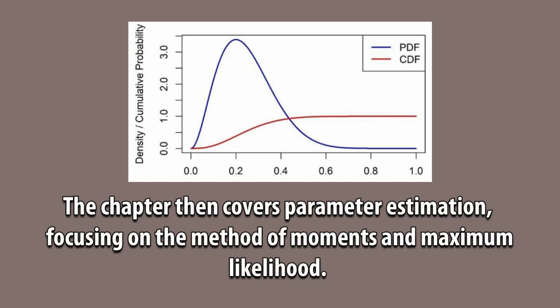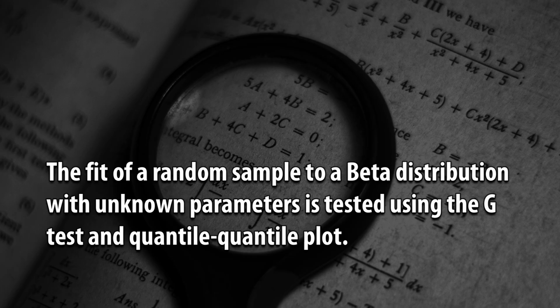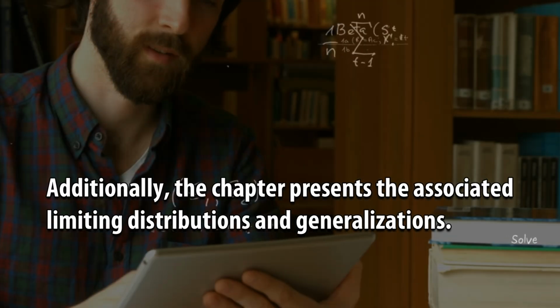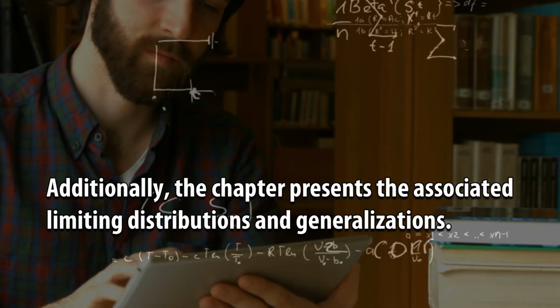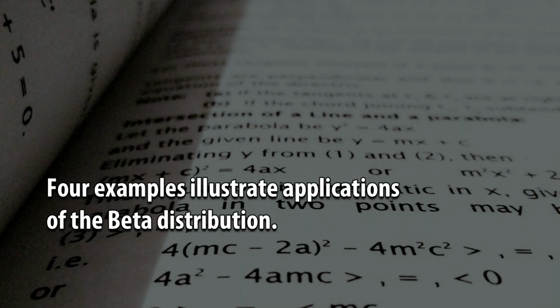The chapter then covers parameter estimation, focusing on the method of moments and maximum likelihood. The fit of a random sample to a beta distribution with unknown parameters is tested using the g-test and quantile-quantile plot. Additionally, the chapter presents the associated limiting distributions and generalizations. 4 examples illustrate applications of the beta distribution.